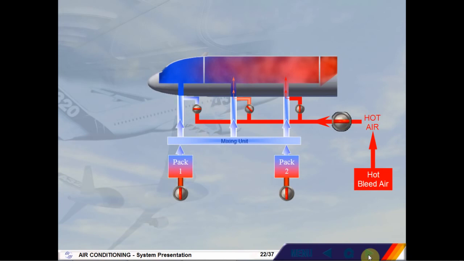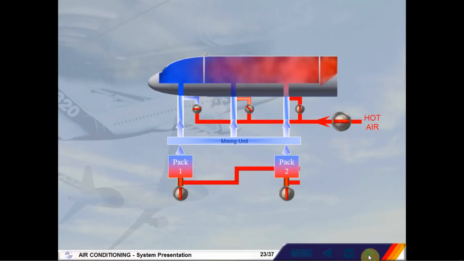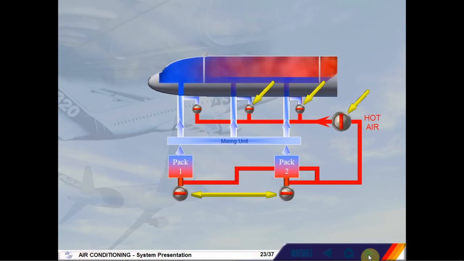The trim air valves are supplied via a hot air valve. The purpose of this valve is to regulate the pressure of the hot air supplied to the trim system and to act as a shut-off valve. The hot bleed air is supplied to the hot air valve downstream of the pack flow valves. This means that if the pack flow valves are closed, there is no air supplied to the trim system. The hot air valve and the trim air valves will automatically close.